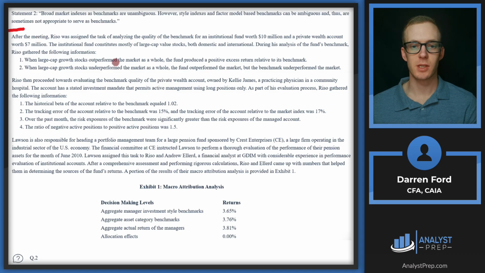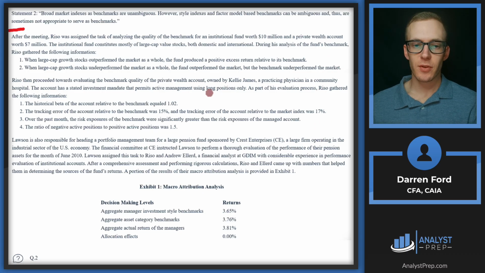After the meeting, Riso was assigned the task of analyzing the quality of the benchmark for an institutional fund worth $10 million and a private wealth account worth $7 million. The institutional fund consists mostly of large cap value stocks, both domestic and international. During his analysis of the fund's benchmark, Riso gathered the following information. 1, when large cap growth stocks outperformed the market as a whole, the fund produced a positive excess return relative to its benchmark. And 2, when large cap growth stocks underperformed the market as a whole, the fund outperformed the market, but the benchmark underperformed the market.